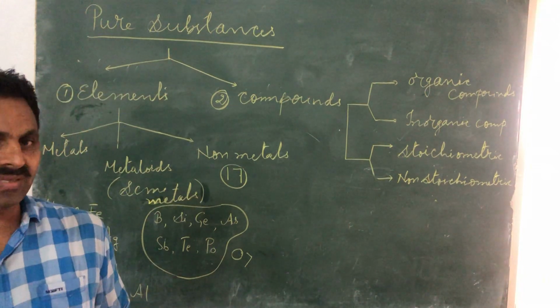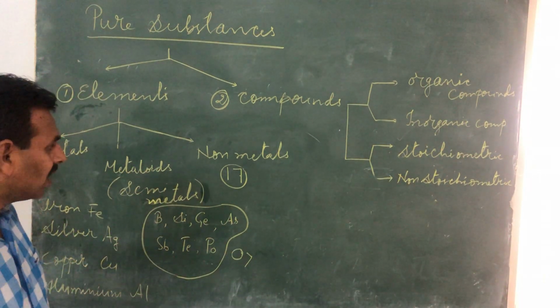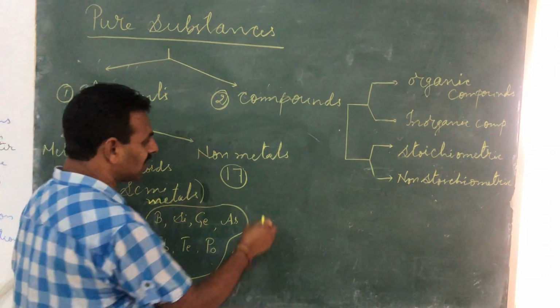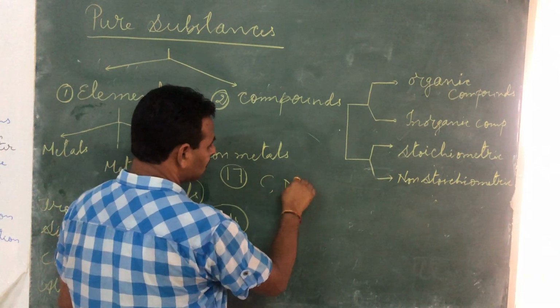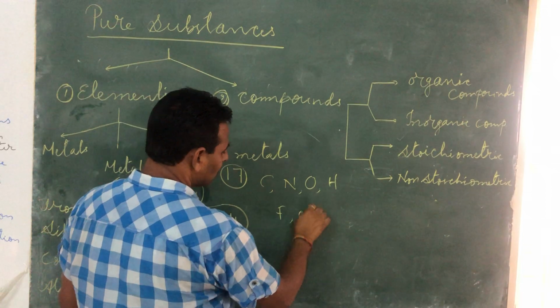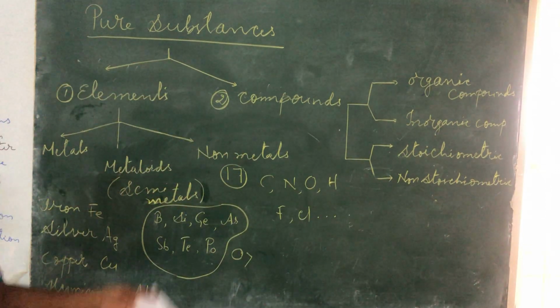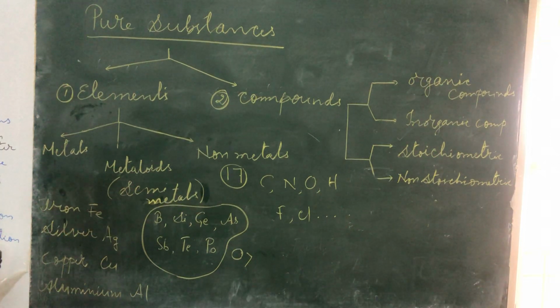There are several properties for metals. Similarly, non-metals: examples are carbon, nitrogen, oxygen, hydrogen, fluorine, chlorine, sulfur. So there are roughly around 17 non-metals only.